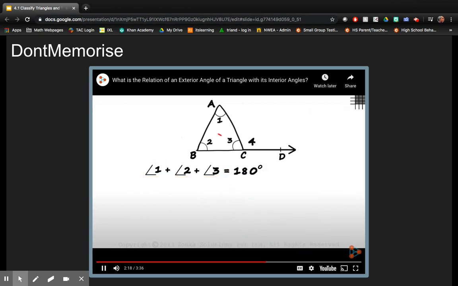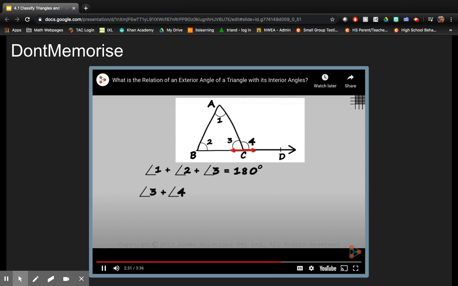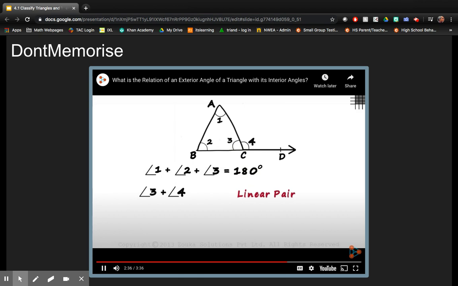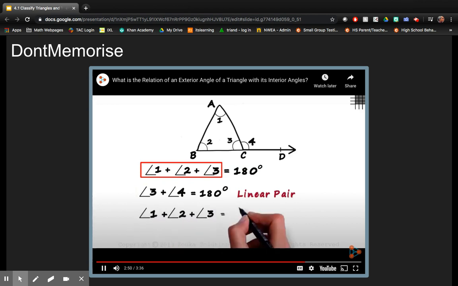And can you guess the sum of angle 3 and this exterior angle? What would the measure of angle 3 plus the measure of angle 4 be equal to? If you notice the figure carefully, you will see that they form a straight line. Yes, they form a linear pair. Their sum would equal 180 degrees. Both these expressions equal 180 degrees. It means they have to be equal. We can say that angle 1 plus angle 2 plus angle 3 is equal to angle 3 plus angle 4.